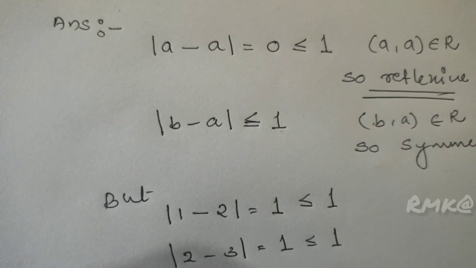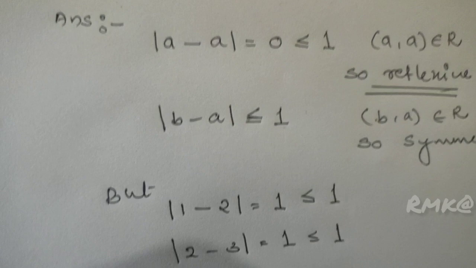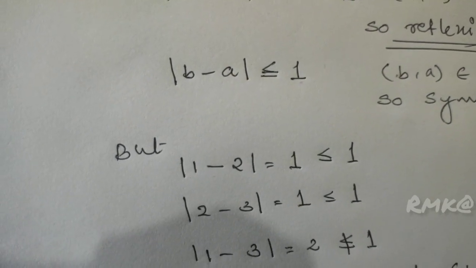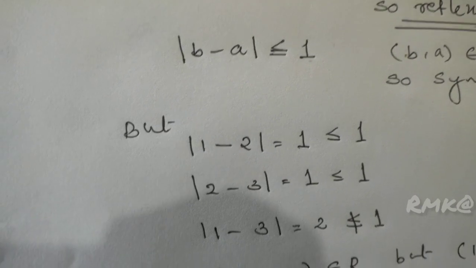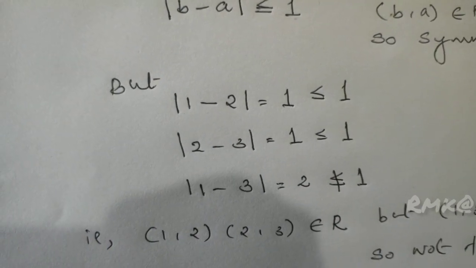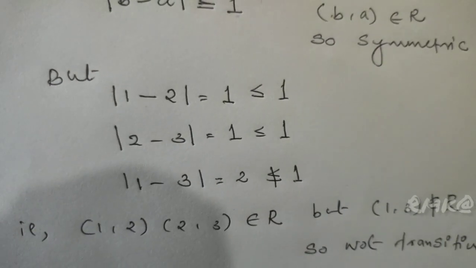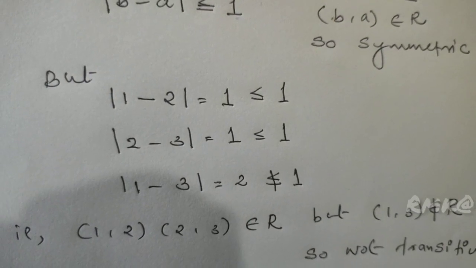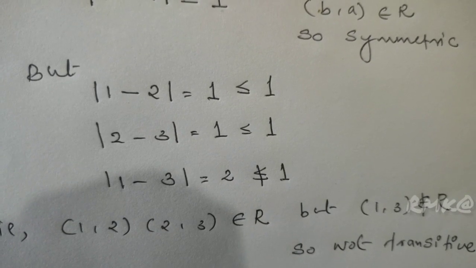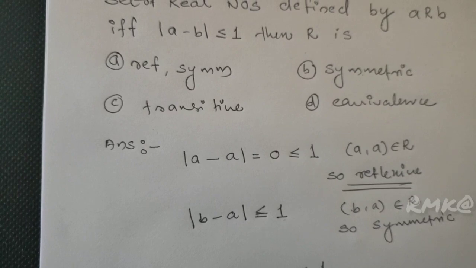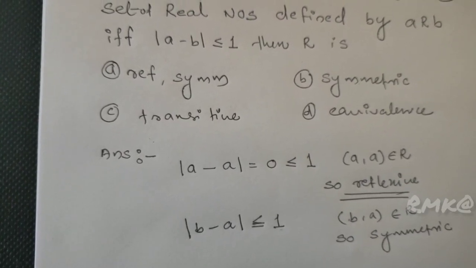But modulus 1 minus 2 equals 1, less than or equal to 1. Modulus 2 minus 3 equals 1, less than or equal to 1. Modulus 1 minus 3 is equal to 2, which is not less than or equal to 1. That is, (1, 2) and (2, 3) belong to R, but (1, 3) does not belong to R. So it is not transitive. Therefore, clearly option A, reflexive and symmetric relation.